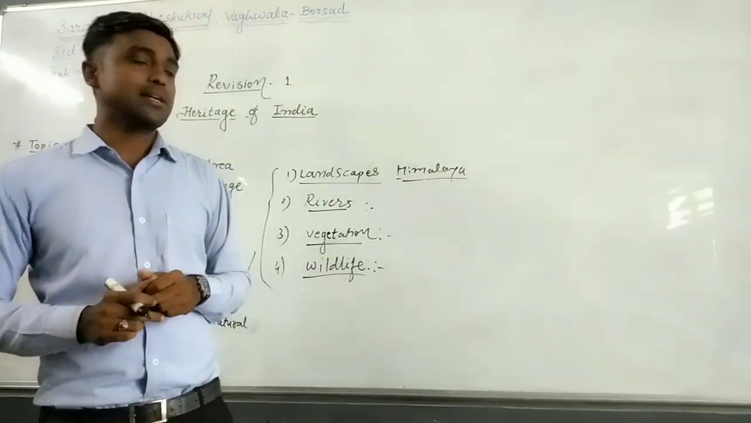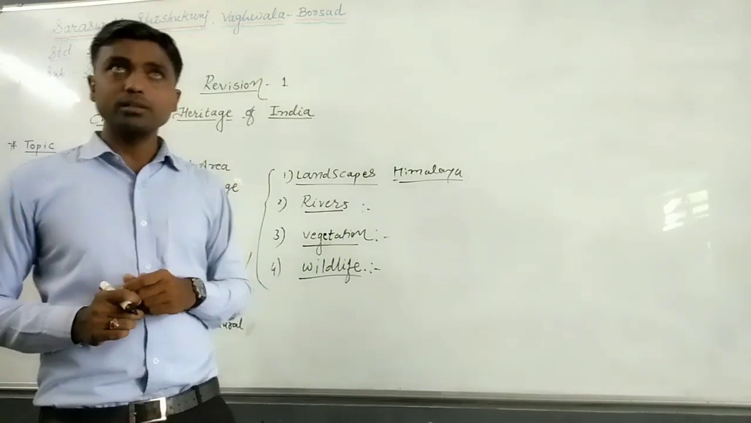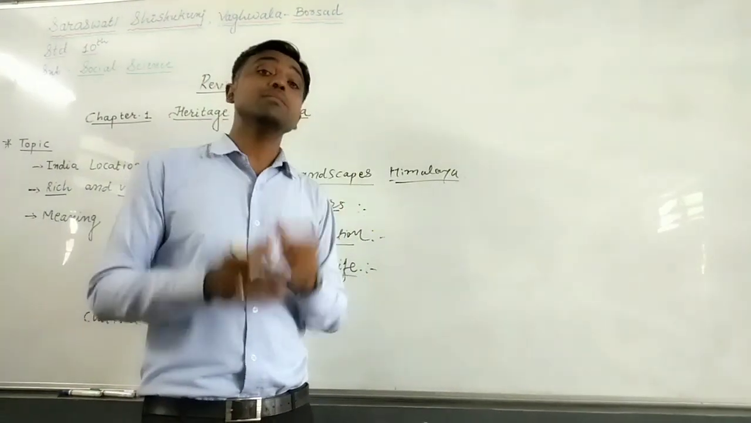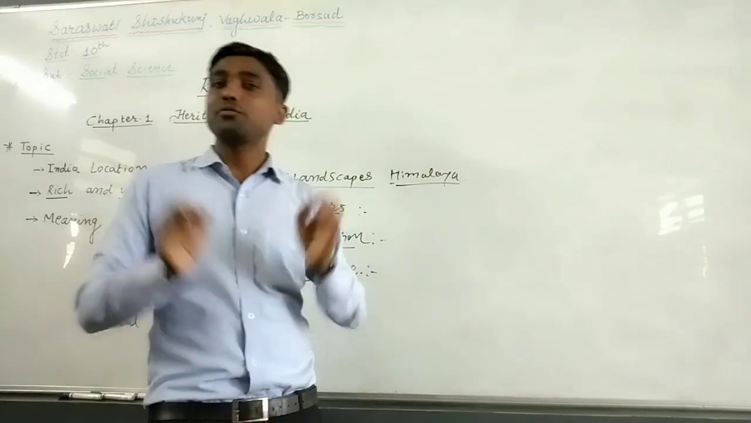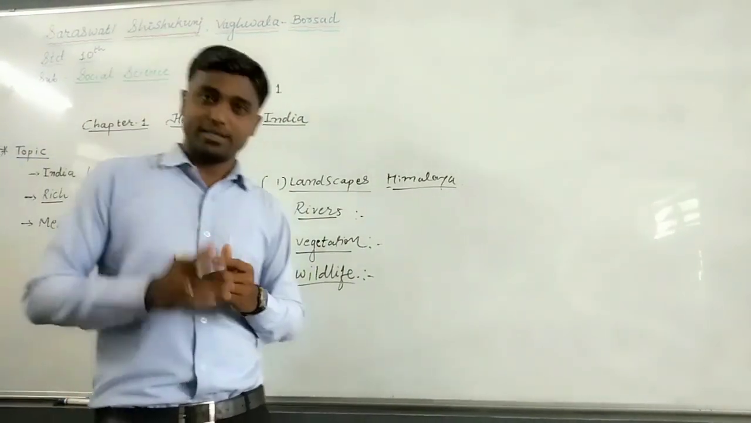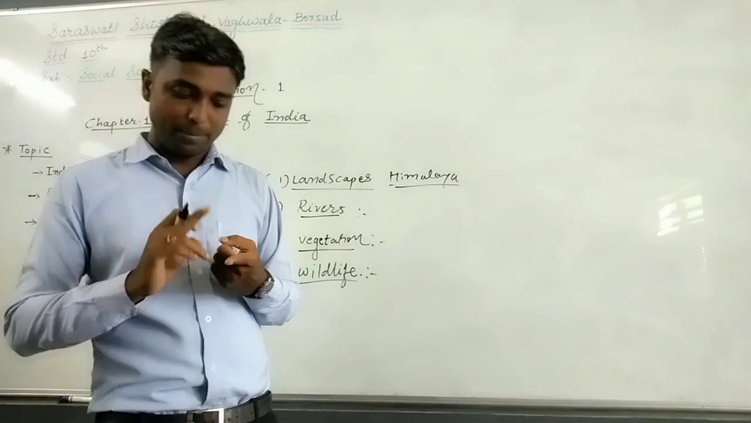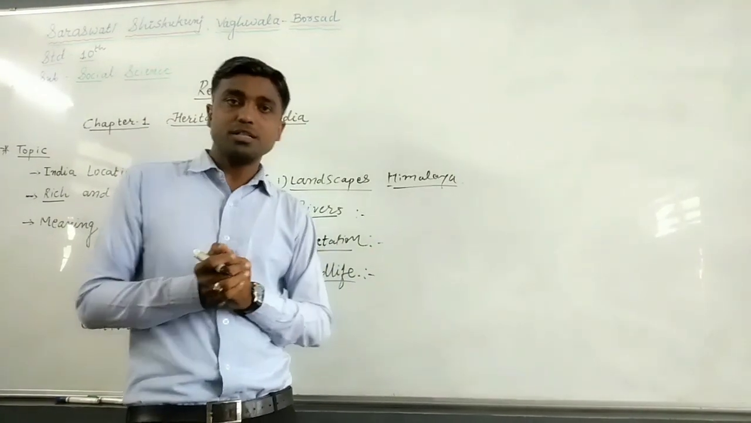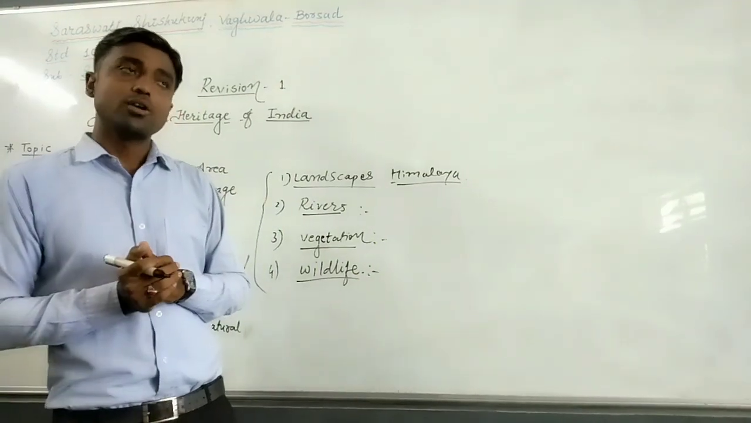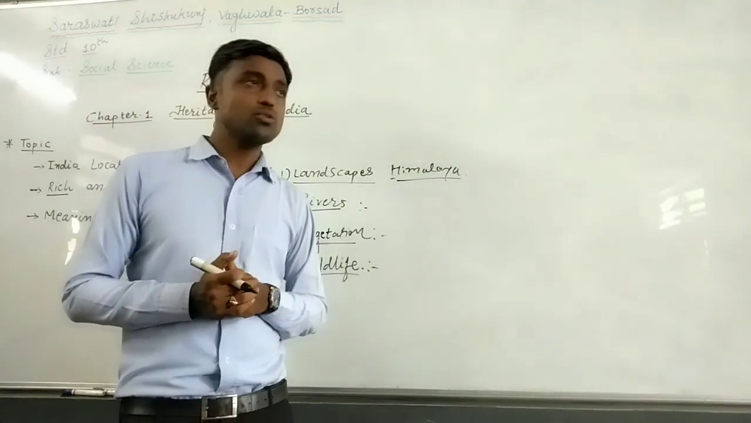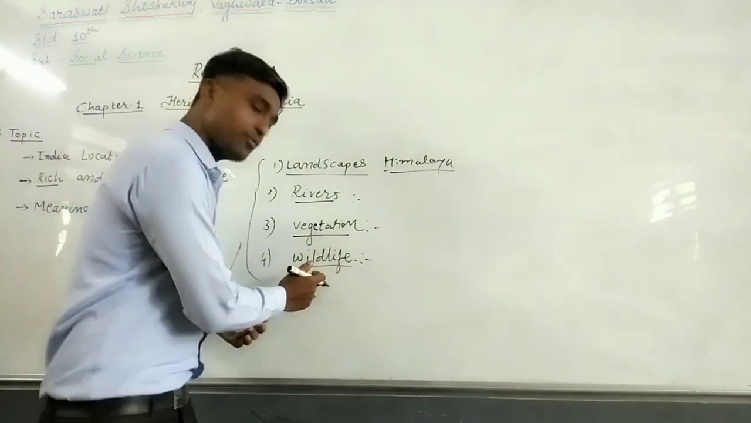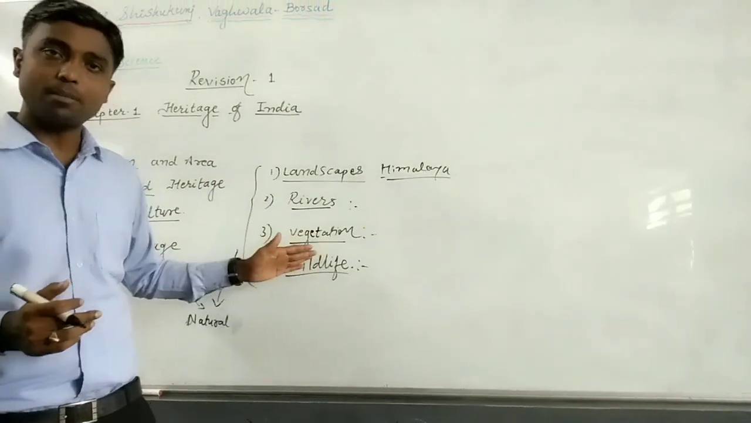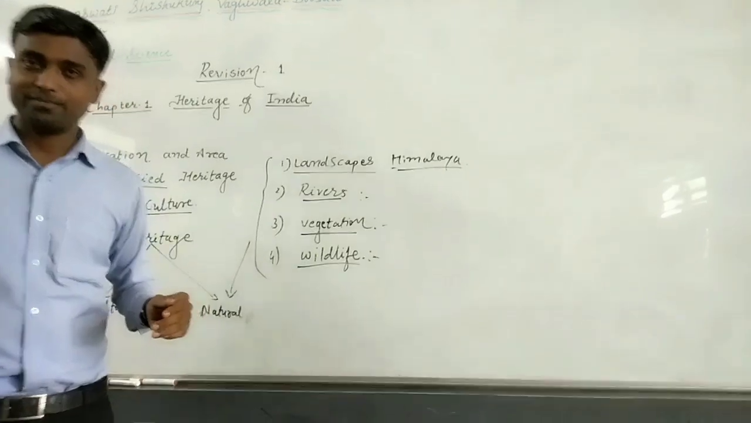But the main thing is that in our religious tradition, some of the animals are used as a vehicle of god and goddess. For example, tiger, peacock, and eagle. These are the animals or birds which are used as a vehicle of gods and goddesses. So this is also part of natural heritage. So we have learned the four segments of natural heritage.